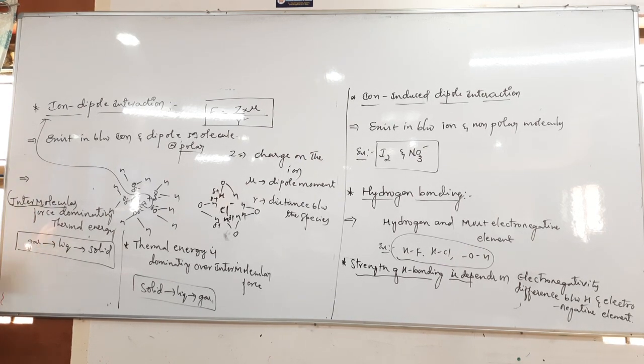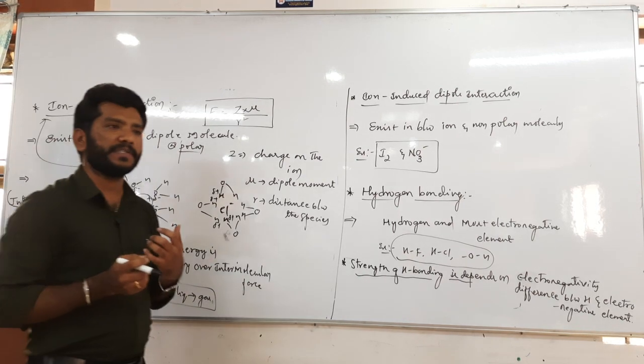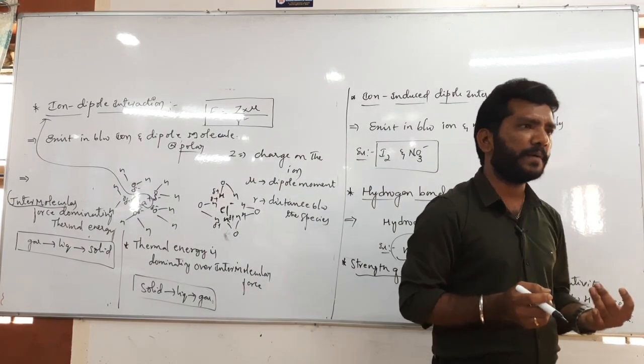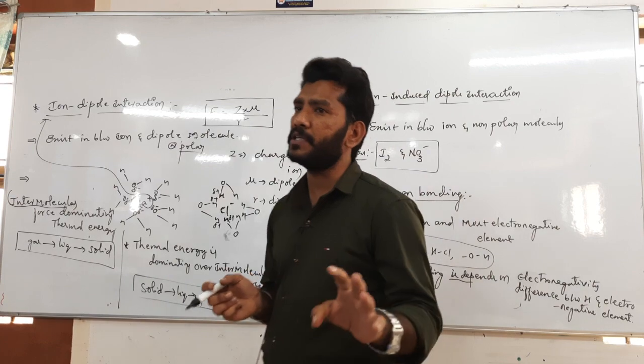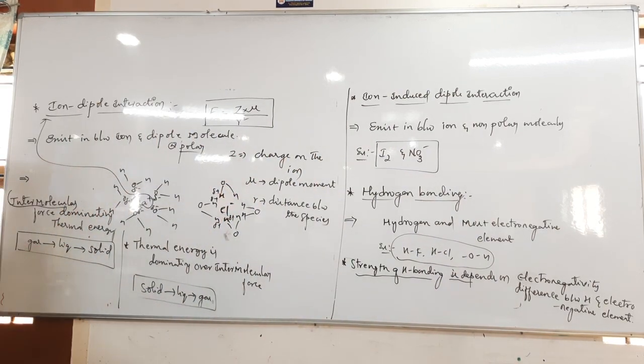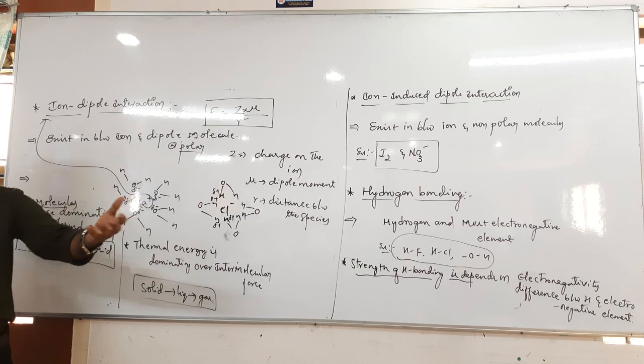Okay, so now let us go to some measurable properties we must know. The measurable properties with respect to gaseous species: pressure is there, mass is there, volume is there, temperature. These parameters are the measurable properties of gaseous species.